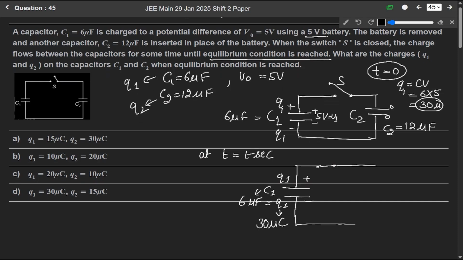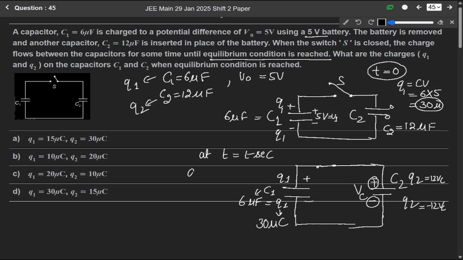So this is C2, this is positive, this is negative, and this will be VC. If we talk about Q2, Q2 will be equal to 12 into VC. Here Q2 is also minus 12 into VC, since we are taking one positive and another negative.